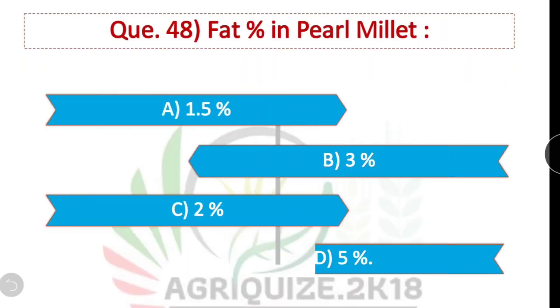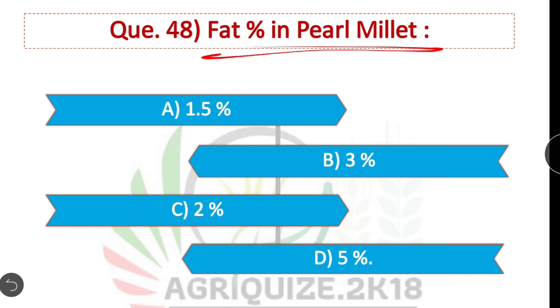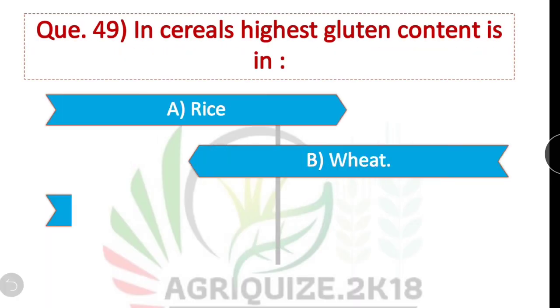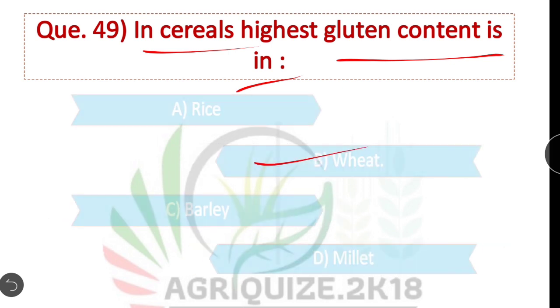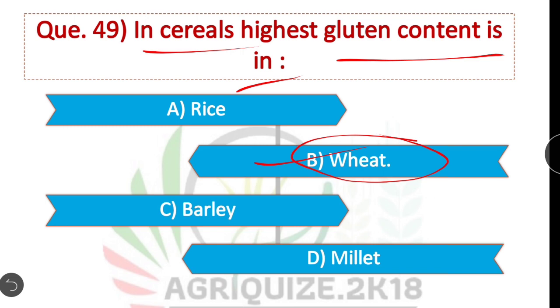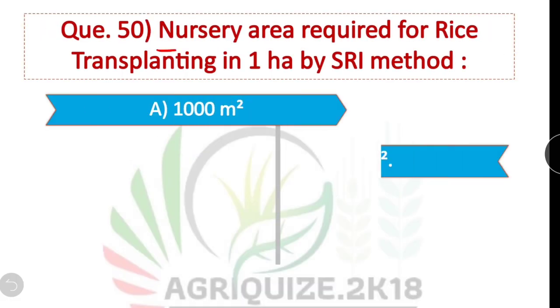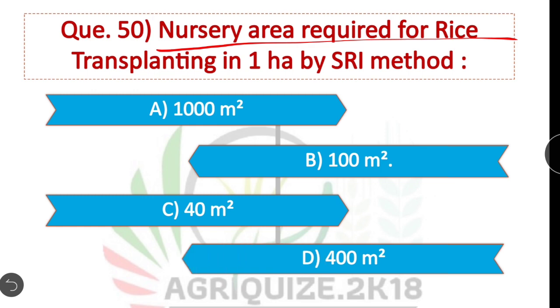Question 48. Fat percentage in pearl millet is? Fat percentage in pearl millet is 5%. Option D is correct. Question number 49. In cereals, highest gluten content is in? Option B is correct. Wheat. In wheat, there is highest gluten content among all cereals. Question number 50. Nursery area required for rice transplanting in 1 hectare by SRI method. Option B is correct. There is 100 meter square nursery area required for transplanting of 1 hectare area of rice by SRI method.